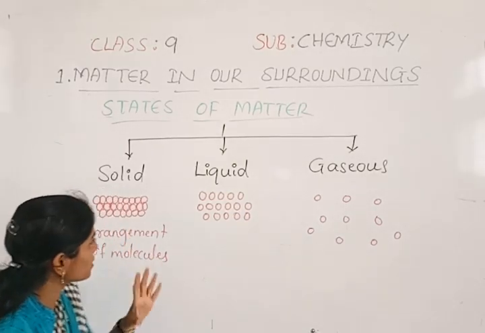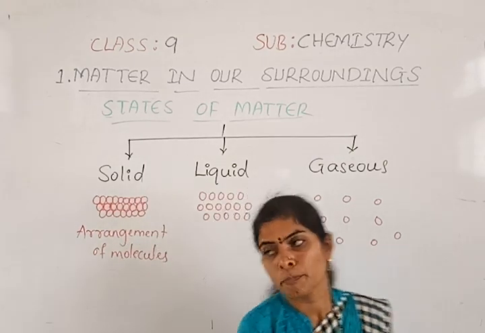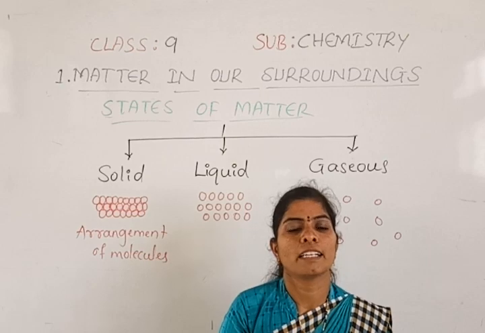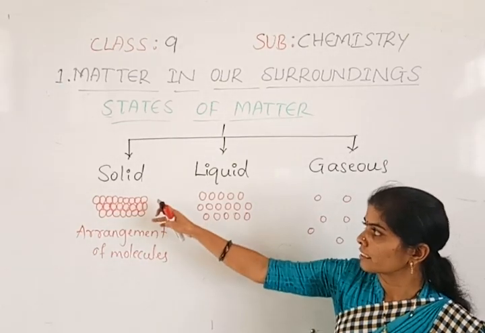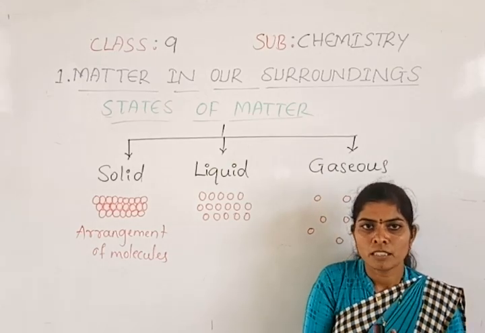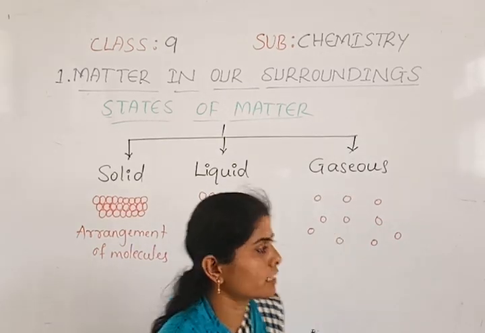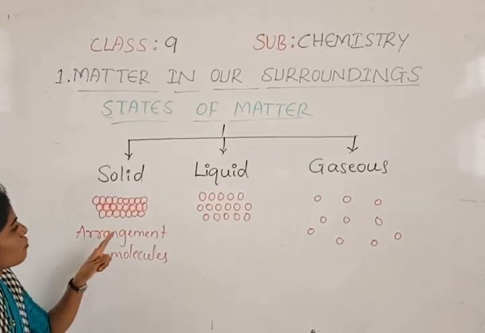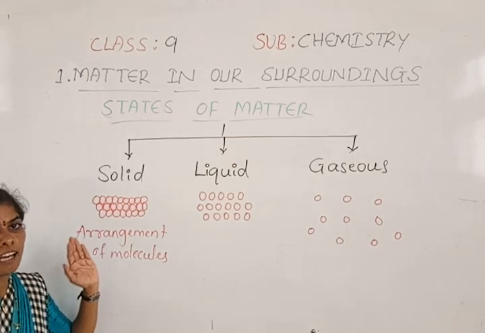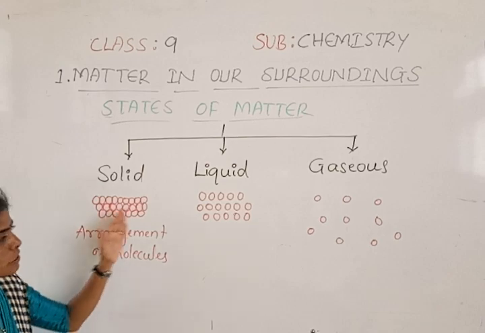So you just remember these three major points to learn this chapter: the arrangement of molecules, the definite shape and size of solids, and their volume. So in the solid, they have definite shape and size, definite volume, and the molecules are closely packed.